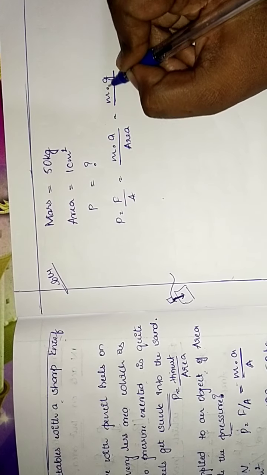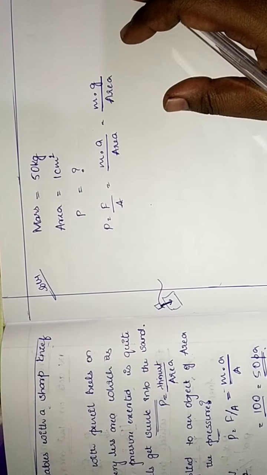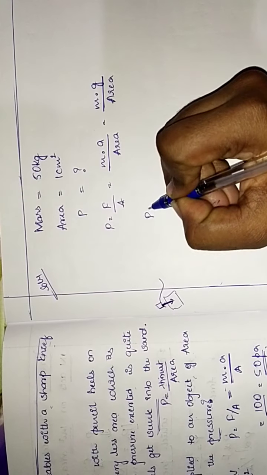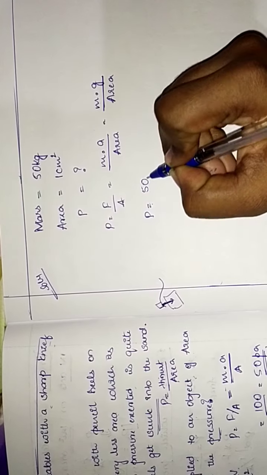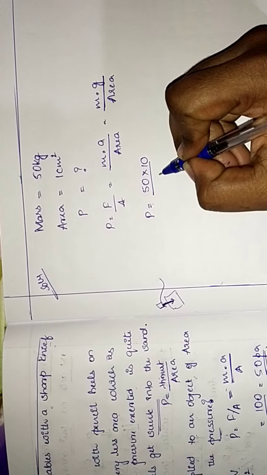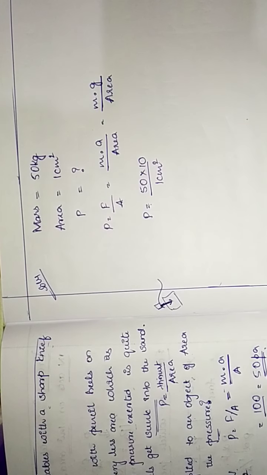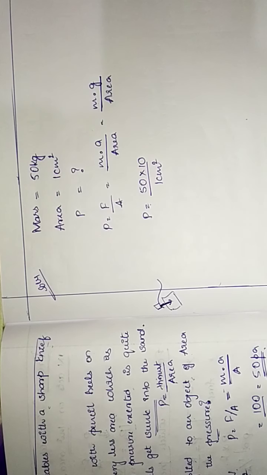So taking it as m into g divided by area. So P is equal to 50 into 10 divided by 1 centimeter square.